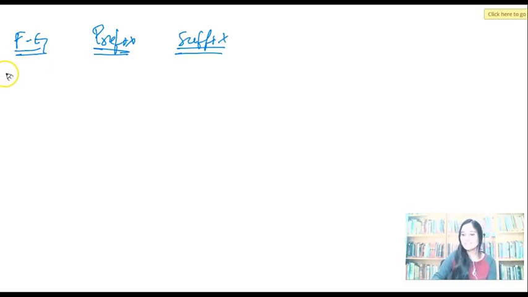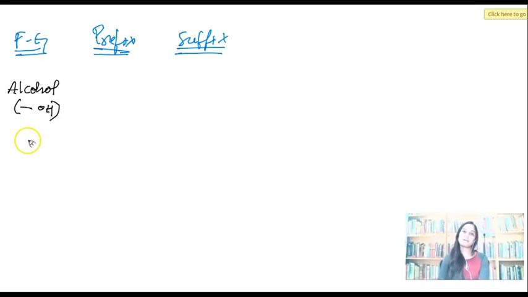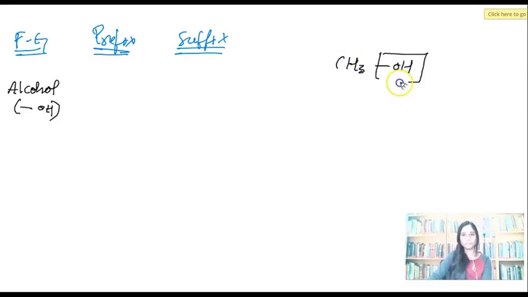The first one, those who have done already in the school, tell me what is the first one? Tell me one functional group. There is no particular order. One is alcohol. Right? The chemical formula of alcohol is OH. Correct? Now, if you are naming a molecule which contains alcohol, like CH3OH, you don't need to write alcohol at the end of the name of the molecule.